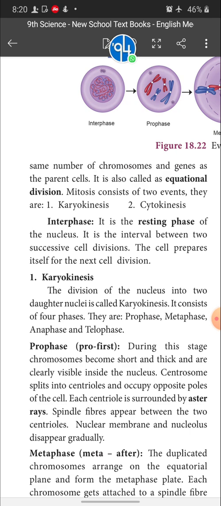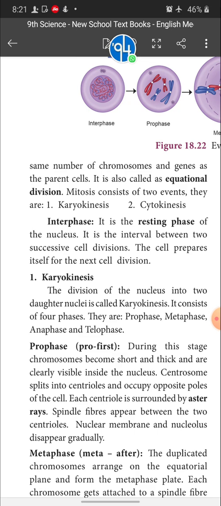When the preparation is over, when the cell has prepared itself for cell division, it enters into the cell division. The somatic cell enters into the cell division. First it starts with karyokinesis. What is karyokinesis? The division of the nucleus is called karyokinesis.